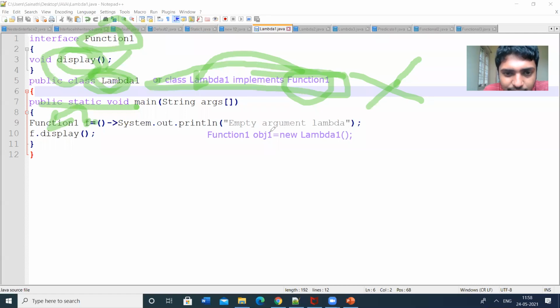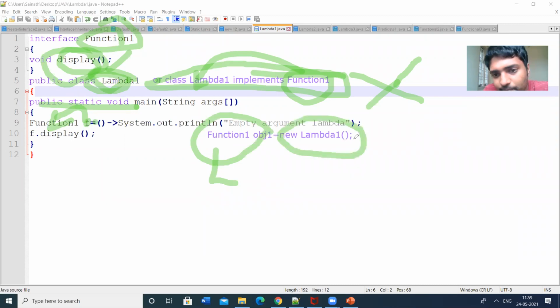Left side part is same. This is the left side part. This part is same. So we will modify the right side part. In the right side part, we will assign the lambda function.